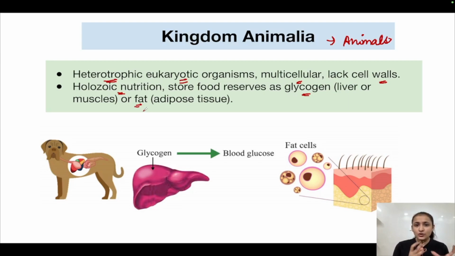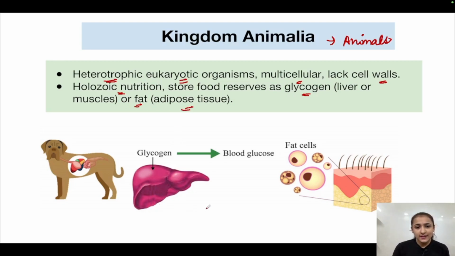Okay, the food, they also store it. The extra excess food is stored as glycogen or as fat. As glycogen, it is stored in the liver or muscles, and as fat, it is stored in the adipose tissue.